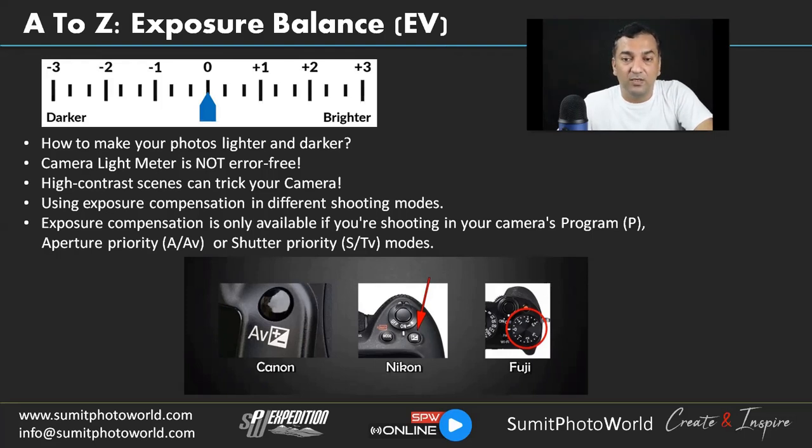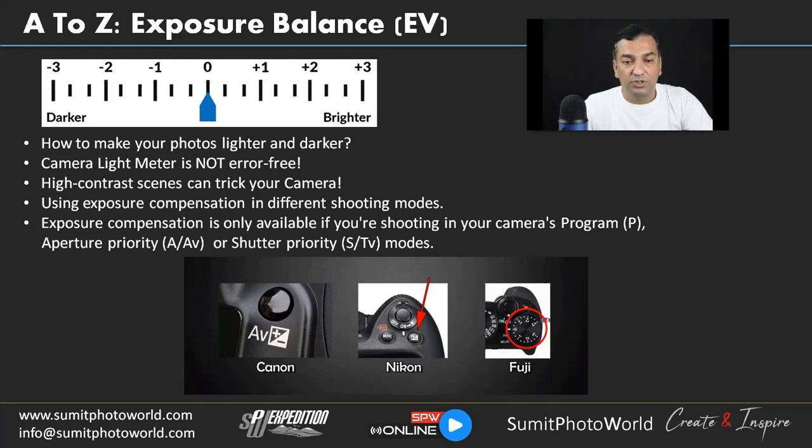We will learn about how exposure compensation works, and you will better understand what it all means, and how it can trick the camera, using exposure compensation in different shooting modes. So we have to change exposure compensation settings. We have to manipulate them according to our shooting conditions. According to the scene, light condition and background, we have to adjust our exposure compensation.